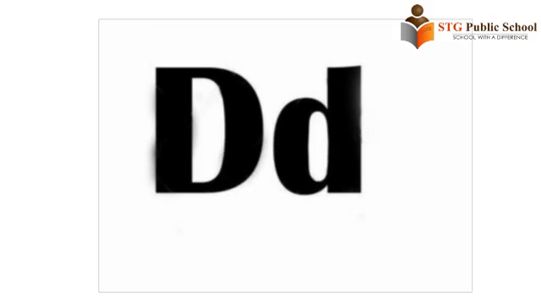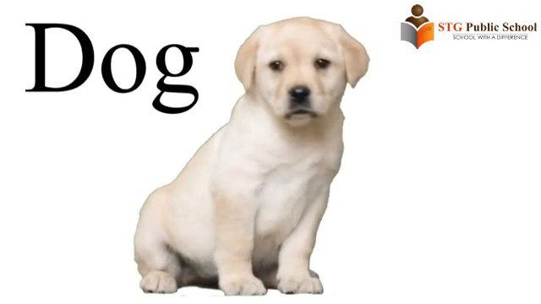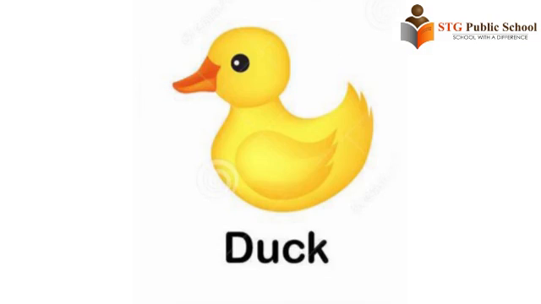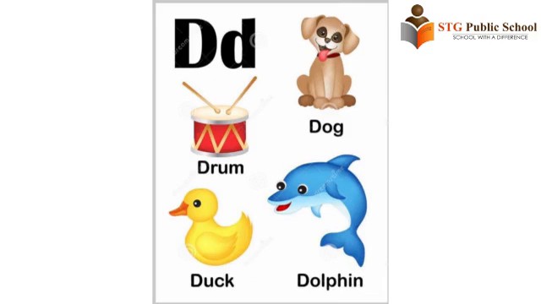Here is the letter D. D is for dog, drum, duck, dolphin. The sound of D is D. D says D: dog, drum, duck, dolphin.